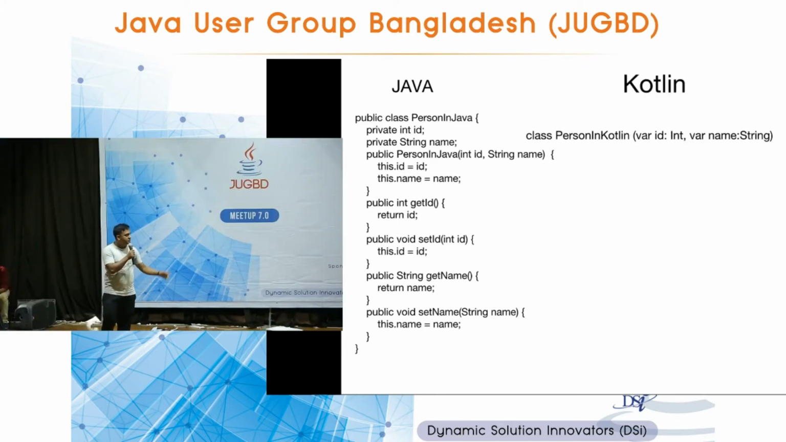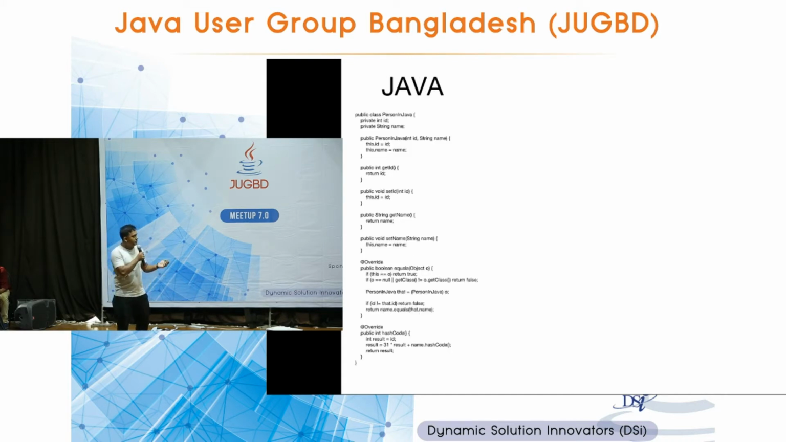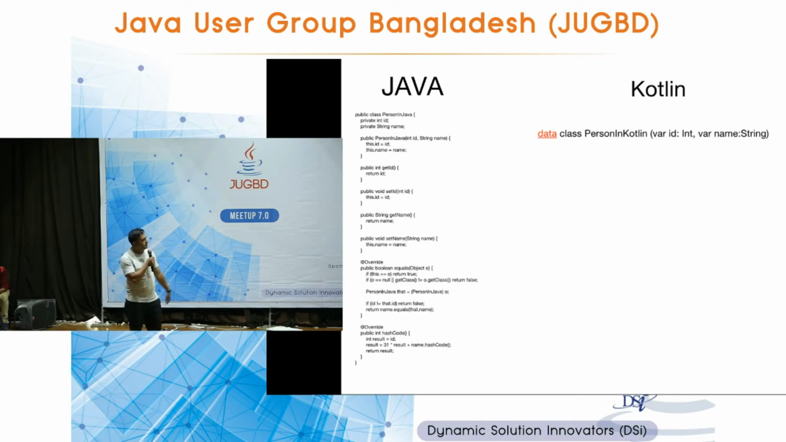In Kotlin, it's just one line: class Person, and inside that var id and var name. Don't worry about the var, I'll explain what this is in a minute. Again, it is often the case you don't just need the properties, you also need toString, hashCode, and equals, stuff like that. So that is again about 40 lines of code for accessing only two properties. In Kotlin, you just add the data keyword at the beginning of the class, and you get all these functionalities.